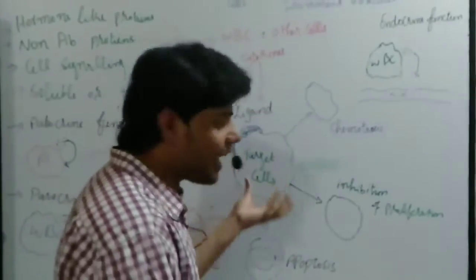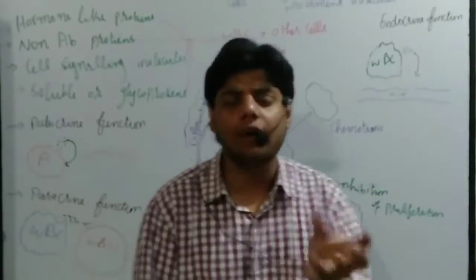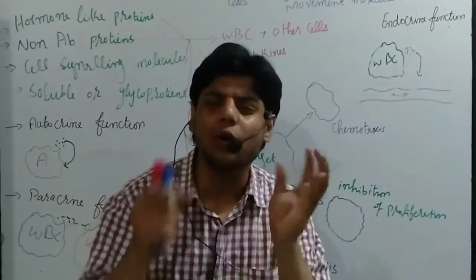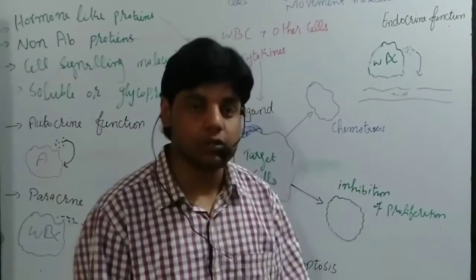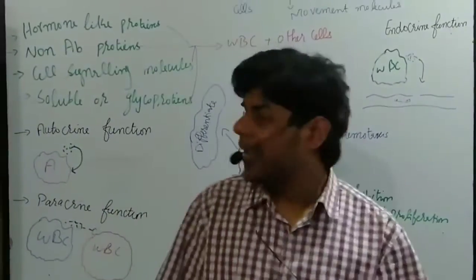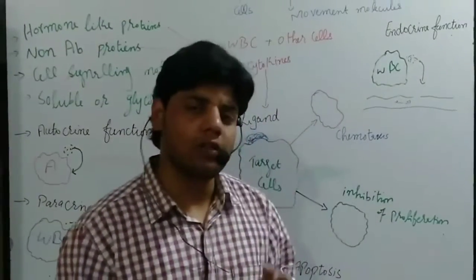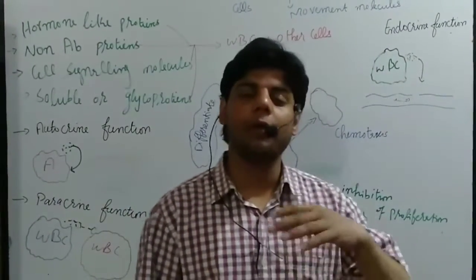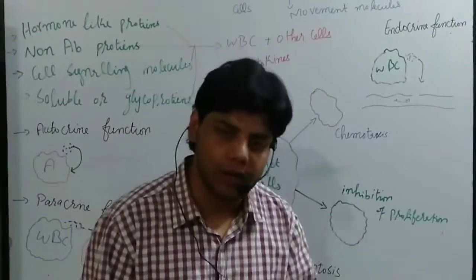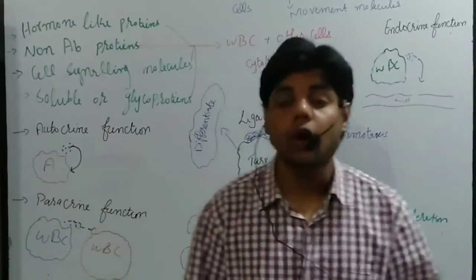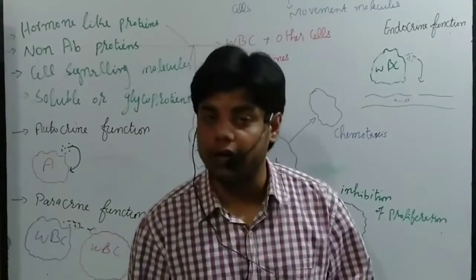Now there are hundreds of ligands present on the cytokines. The target cell needs only a low concentration of cytokines for the activation of genes. Then, according to which cells secrete the cytokines, we have different names of cytokines. We have monokines and lymphokines.